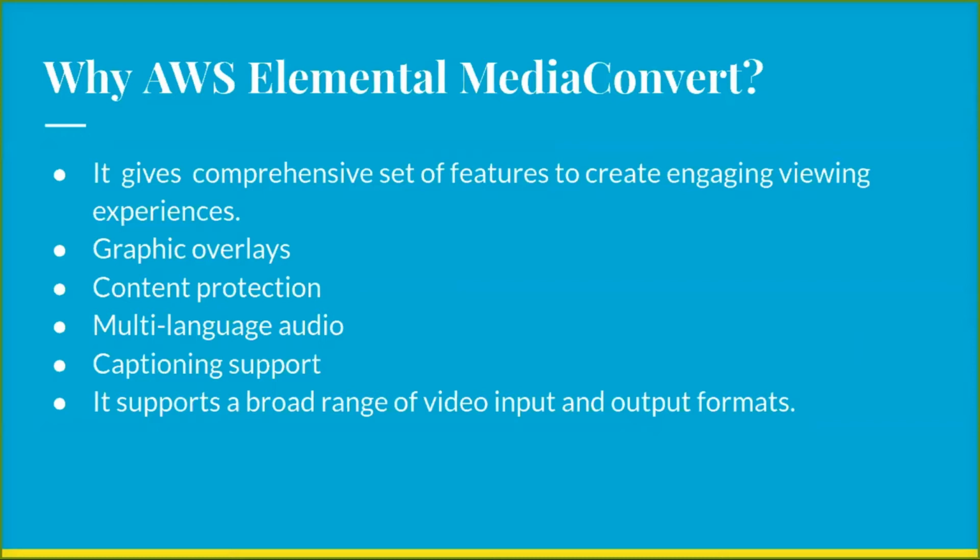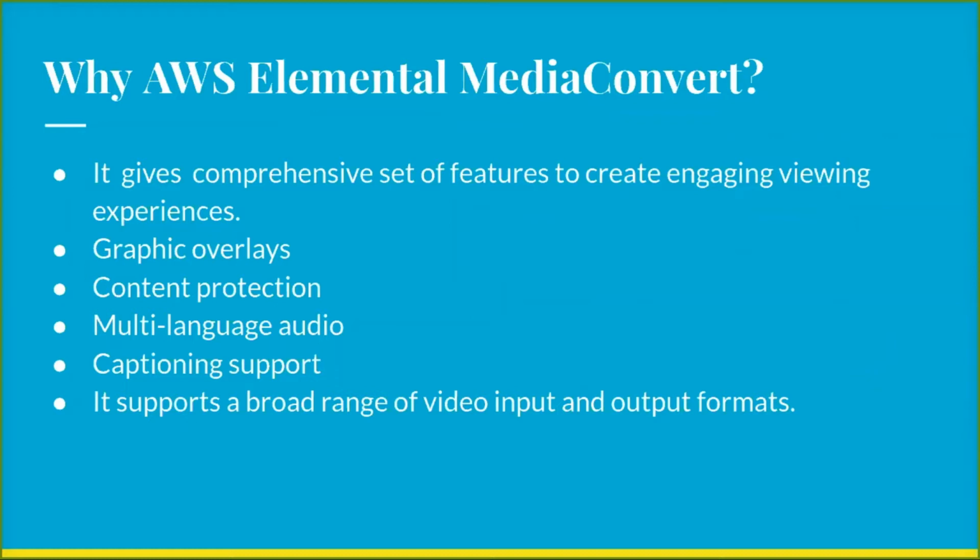After that, we have multi-language support. As we have seen for resolution, in the same way we can also have multi-language audio options, and also we can add a captions option to the video, like YouTube. You can see on YouTube, we can see captions. So all these features we need to set before creating a job in the Media Converter.